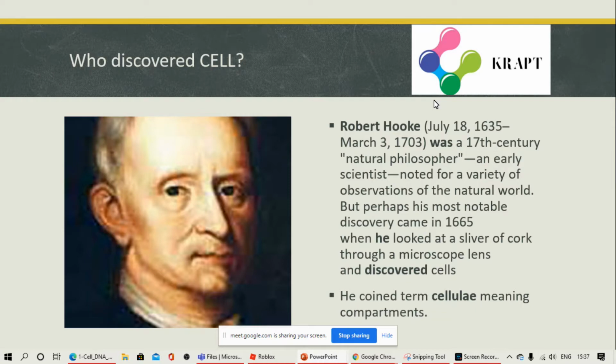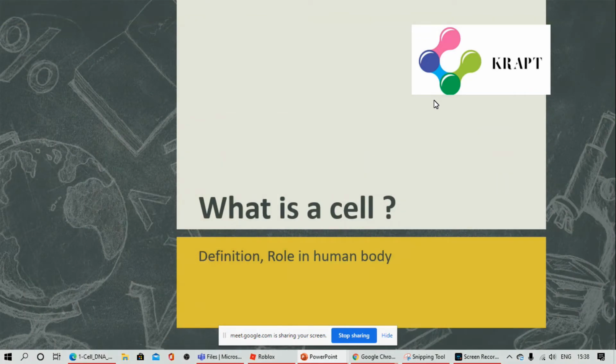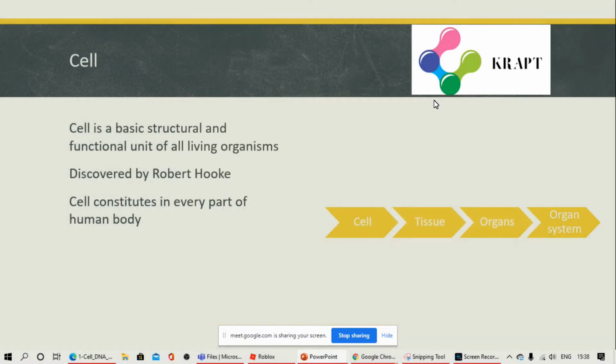So in 1665 he discovered the cell by looking at a piece of cork through his simple microscope. He saw some compartment-like things. Now he termed them cellulae, which means compartments. What is a cell? Cell is the basic structural and functional unit of all organisms. This is the definition of cell. It was discovered by Robert Hooke.